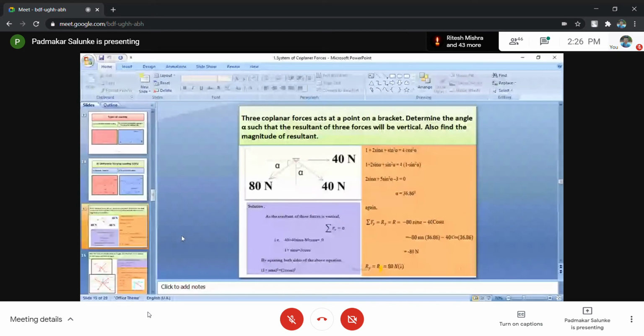Please remember that. And the x component of 80 is 80 cos alpha, but 80 cos alpha is to the left, that's why minus. So 40 plus 40 sin alpha minus 80 cos alpha equals 0. Now everything is perfect.